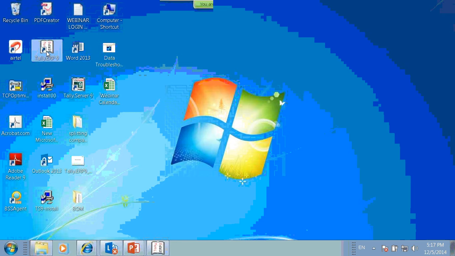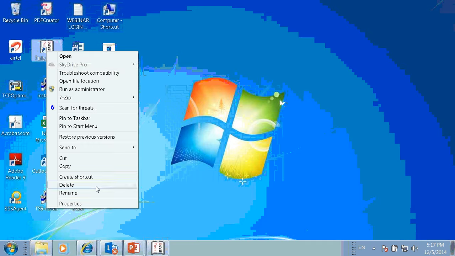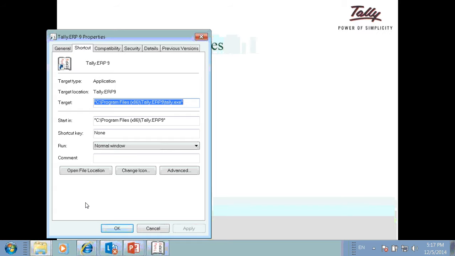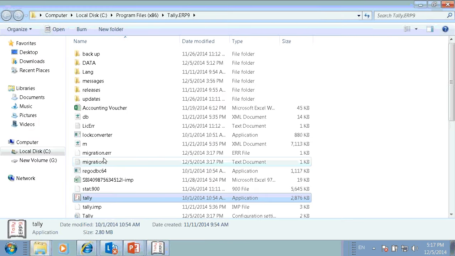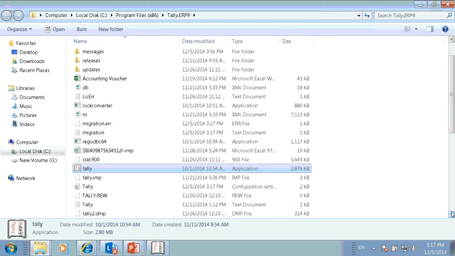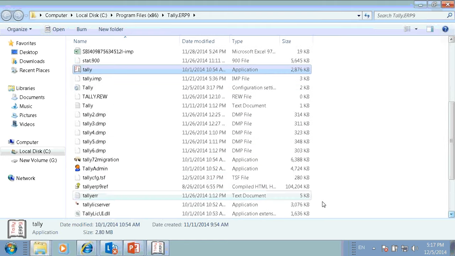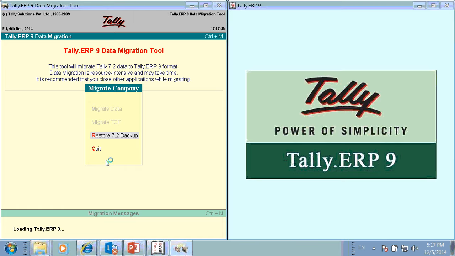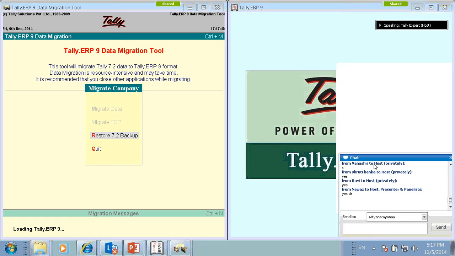So to migrate the data, right click on the Tally icon, go for properties, click on open file location. In the Tally folder you find Tally 72 migration. Open this particular file. You have to load this file.